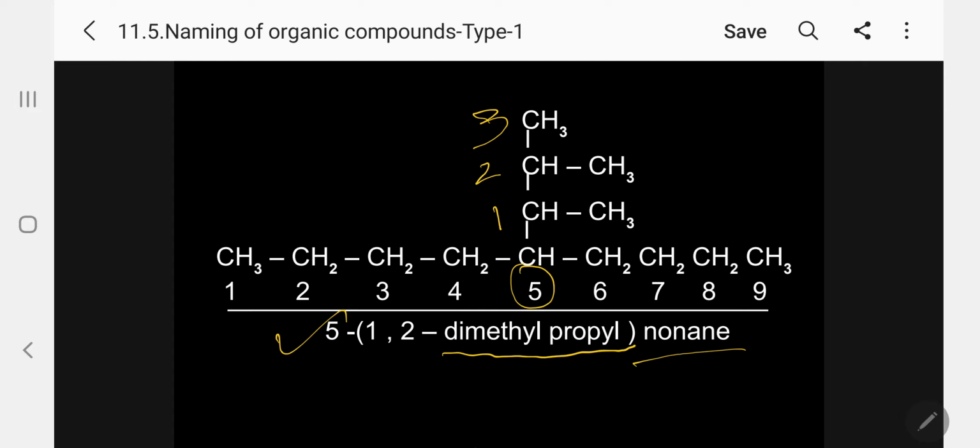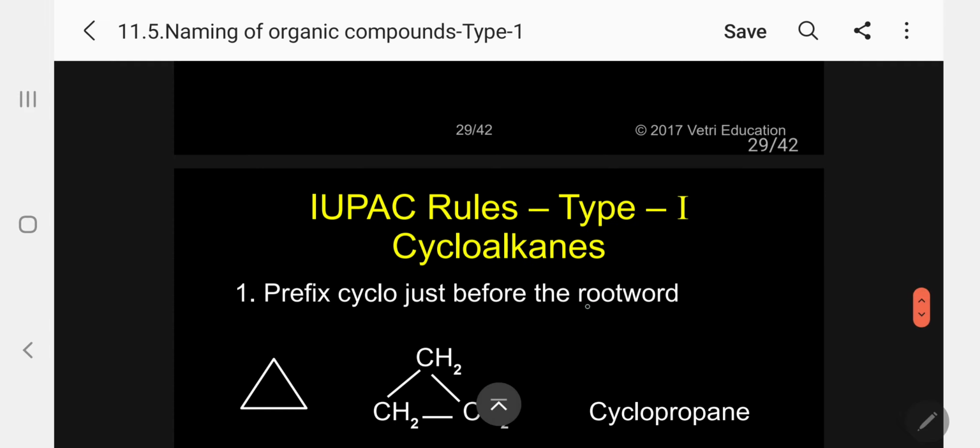Parent is nonane. So I will call this name as, correct IUPAC name is 5-dash-within bracket (1,2-dimethyl propyl), bracket close, nonane. I hope students, you have very clearly understood this one.